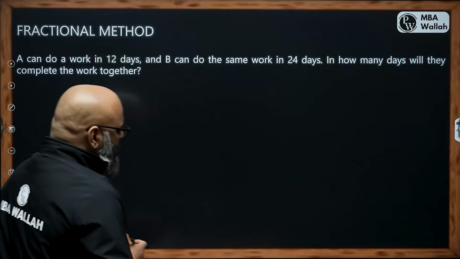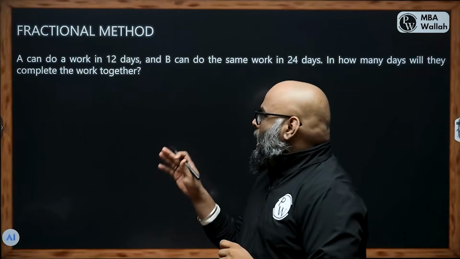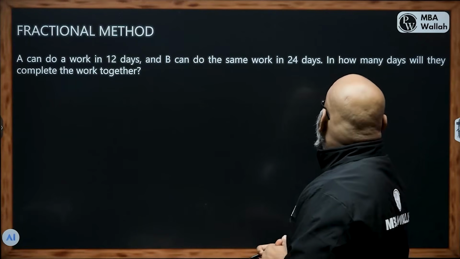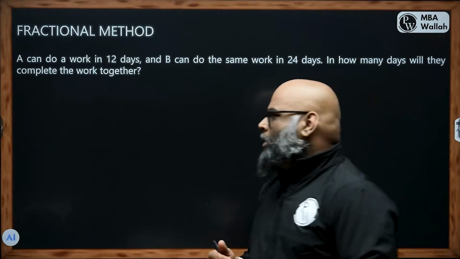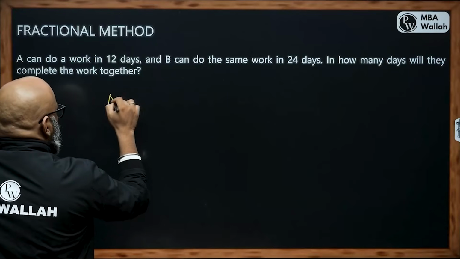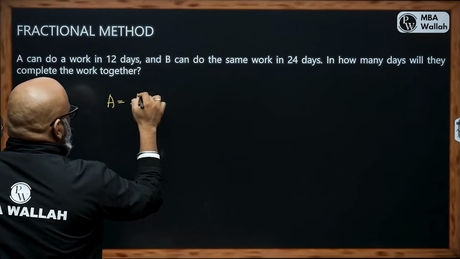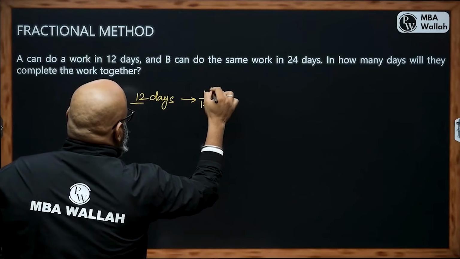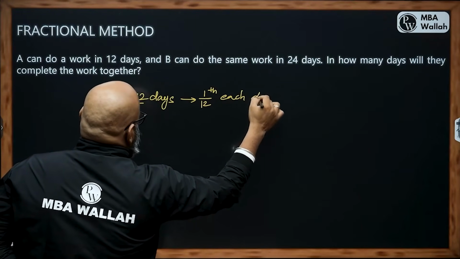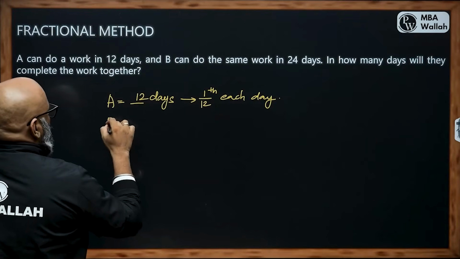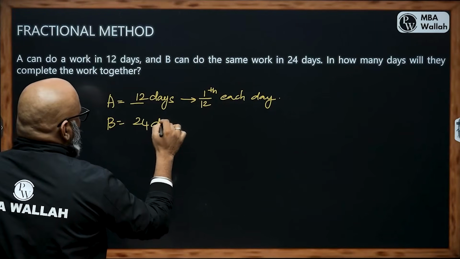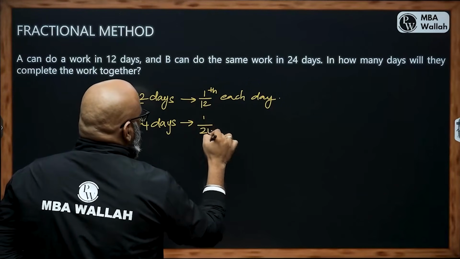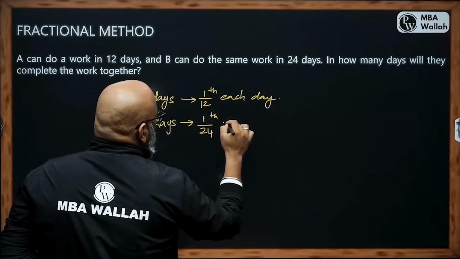There's a question that says A can do a work in 12 days and B can do the same work in 24 days. How many days will they complete the work together? So by data, A takes 12 days. From here I can say 1/12 each day. If I take B, B takes 24 days to complete the same work. Now that will be 1/24 of the work each day.